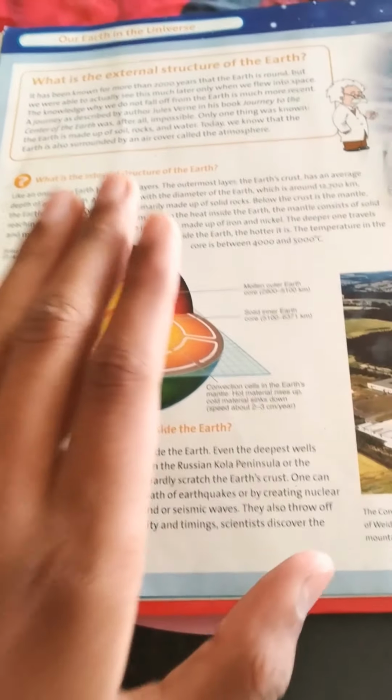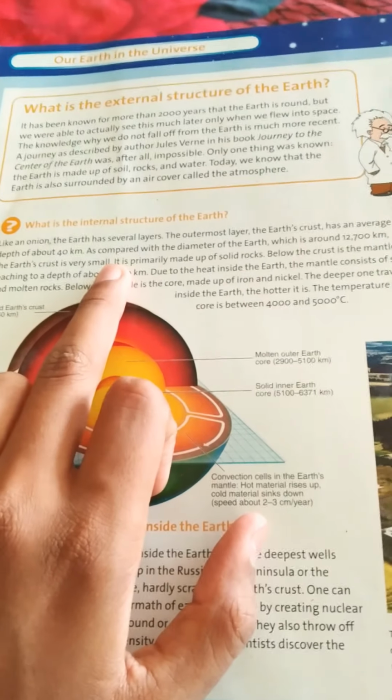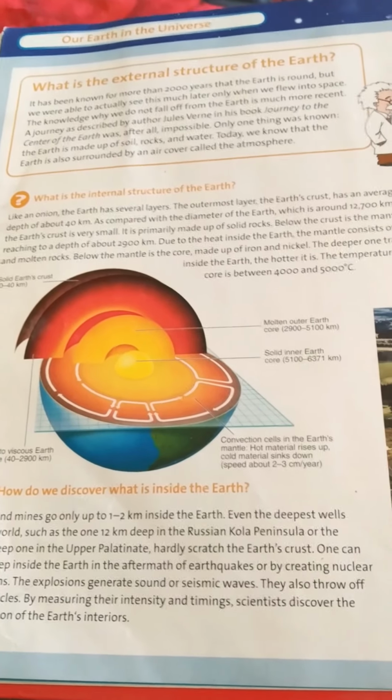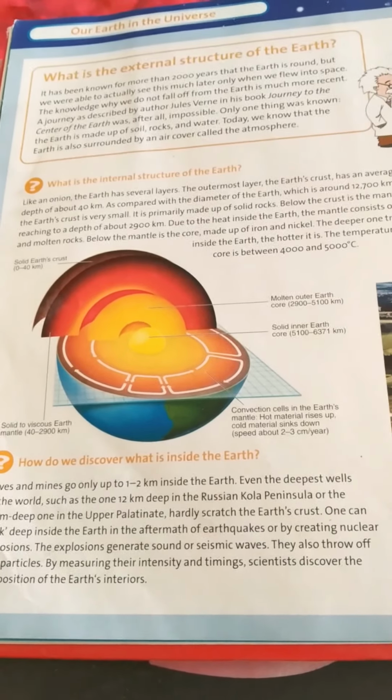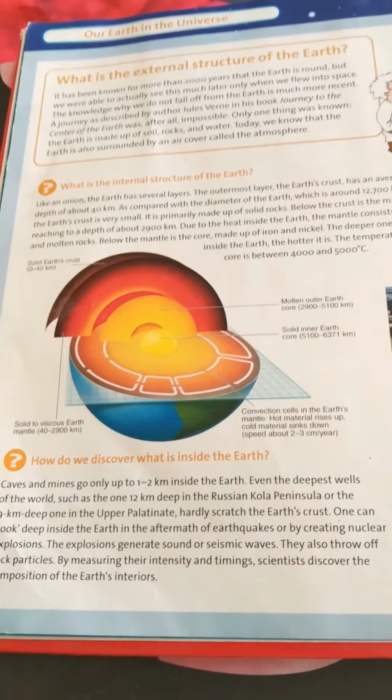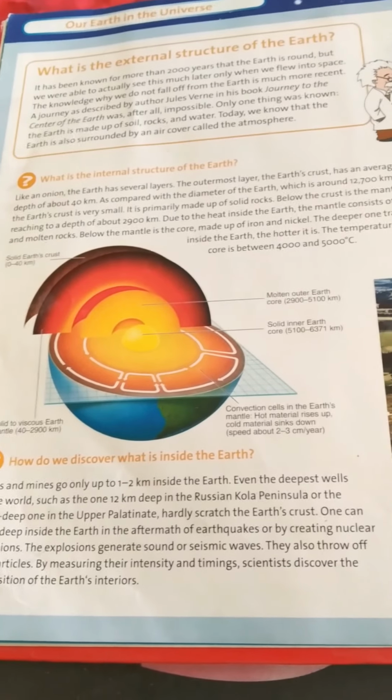So daily we'll see one page of each part. One page of this part is over, and the main points we have seen are that the crust reaches to 40 kilometers depth. The Earth's diameter is 12,700 kilometers, and the mantle reaches to a depth of 2,900 kilometers.